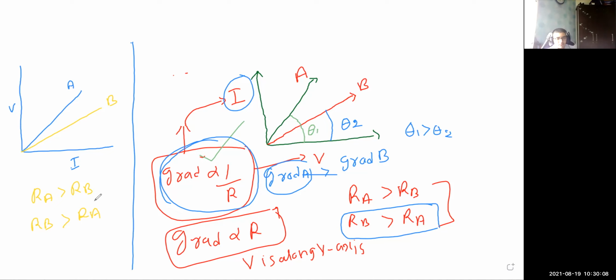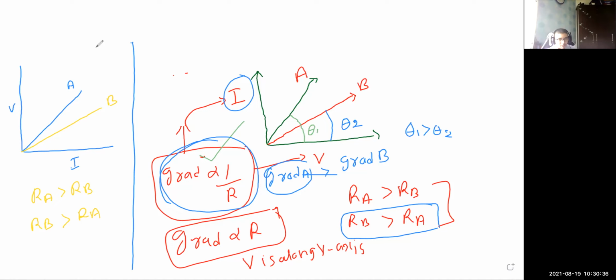Now the voltage is along the y-axis. From this graph, what equation will you apply? 10th class children, please. Calista says RA is greater. Children, Calista's answer is correct. Metal A has higher resistance. But why does metal A have higher resistance? Not only writing that wire A or wire B, you need to find out how metal A has higher resistance.